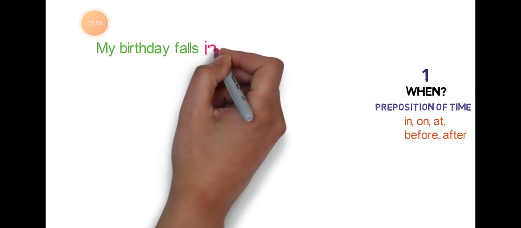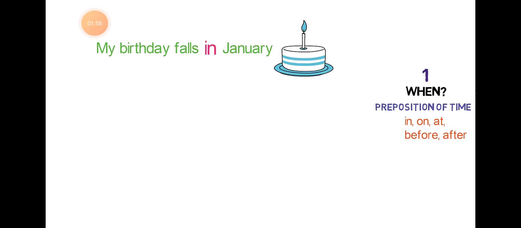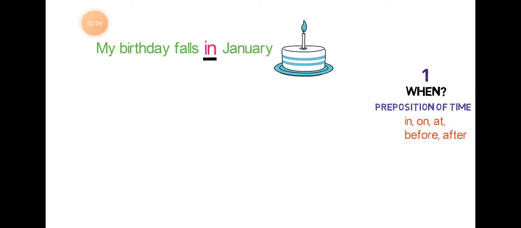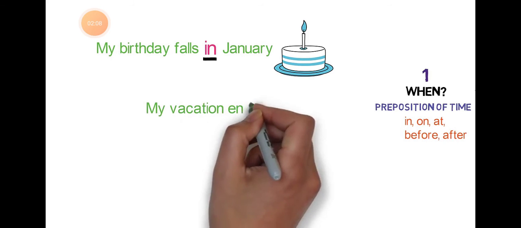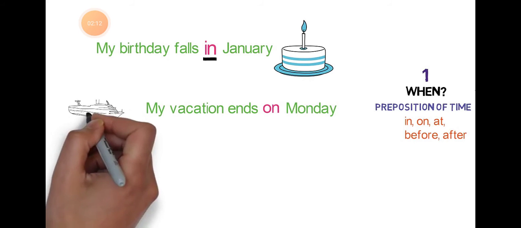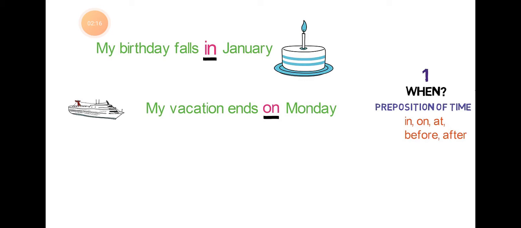For example, my birthday falls in January. When is your birthday? If you normally ask, when is your birthday? One can answer, my birthday falls in January. The word in indicates the preposition of time. Another sentence, my vacation ends on Monday.